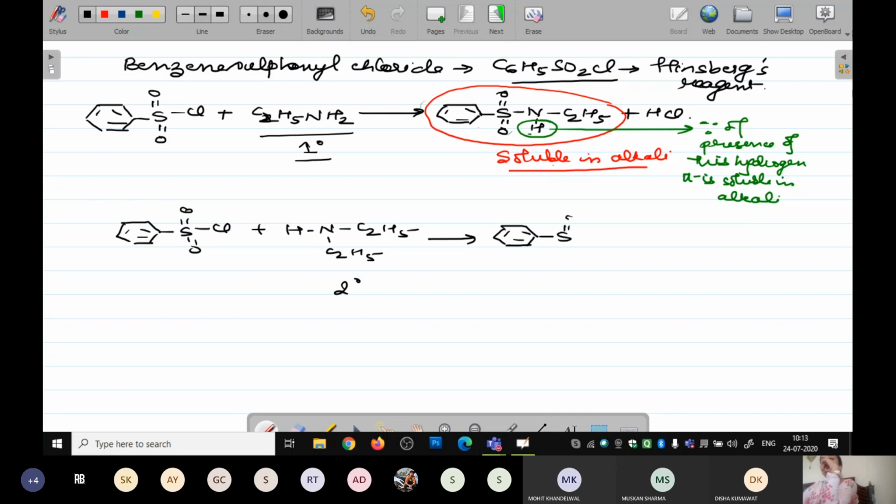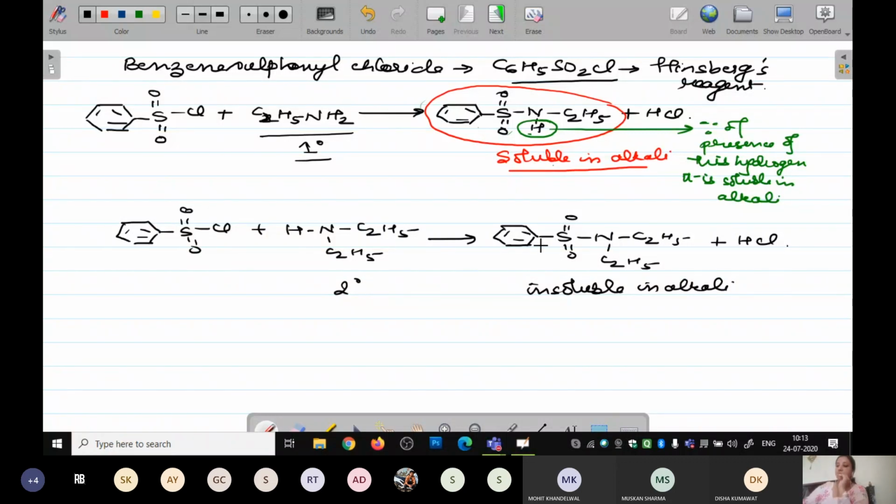And when it is not soluble in the alkali, on the basis of that solubility you can identify whether the given compound is a primary amine or a secondary amine, and the tertiary amine is not going to give any reaction. So what happened here? Because there is no hydrogen atom, it becomes insoluble in alkali. On the basis of solubility you are going to detect whether the given compound is the first degree or the second degree amine.